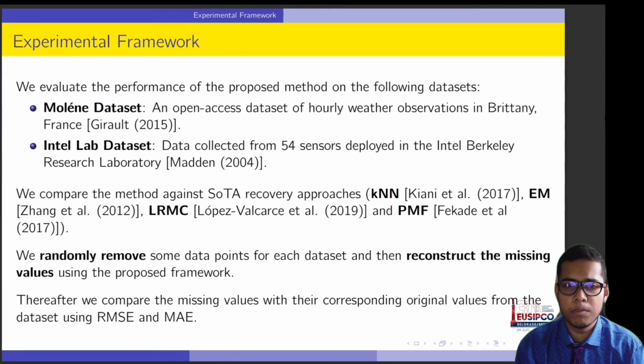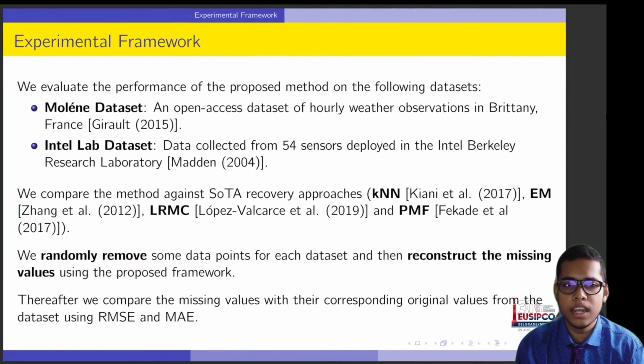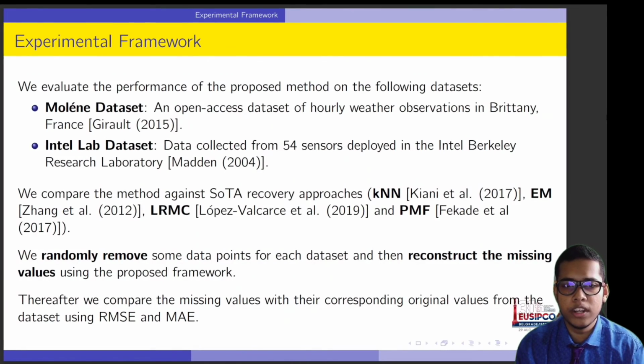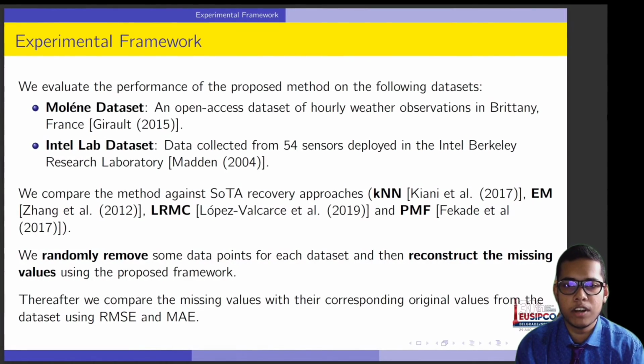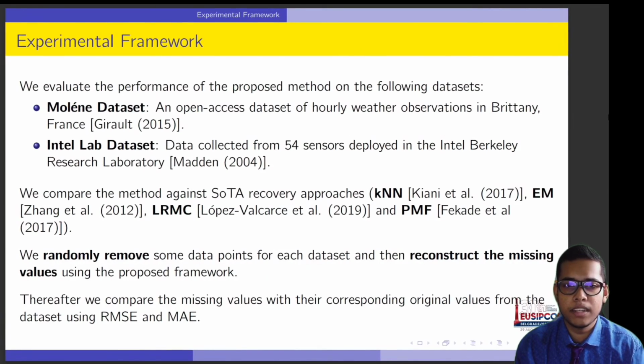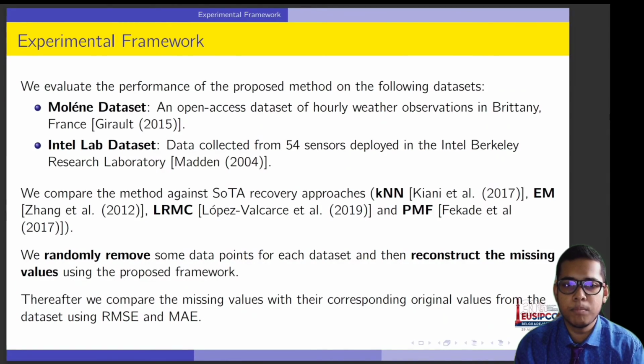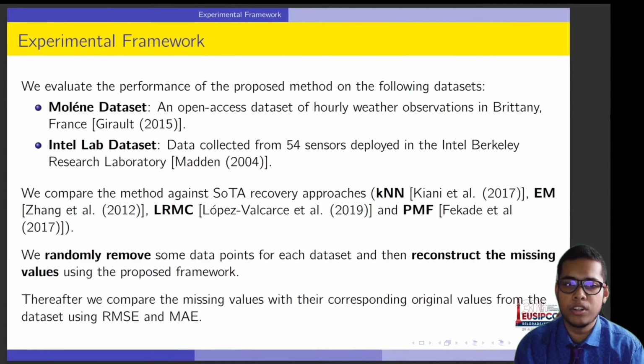We have evaluated our proposed methods on publicly available datasets like the Molene dataset and the Intel Lab dataset. The Molene is an open access dataset of hourly weather observations in Brittany, France, while the Intel Lab dataset consists of data collected from 54 sensors deployed in the Intel Berkeley Research Laboratory.